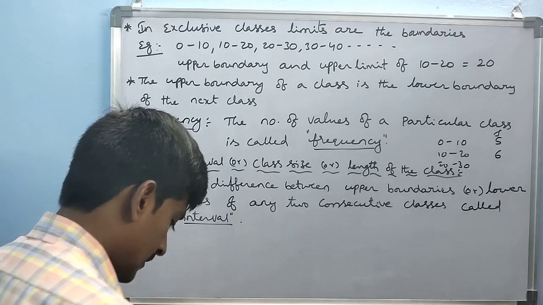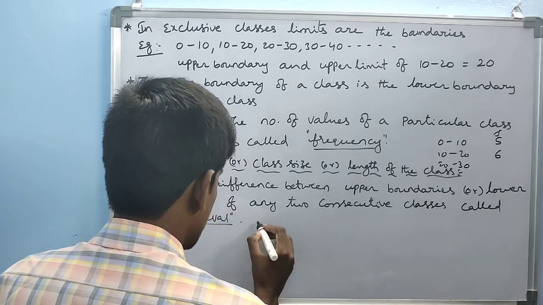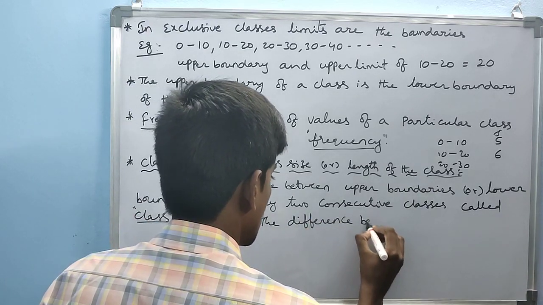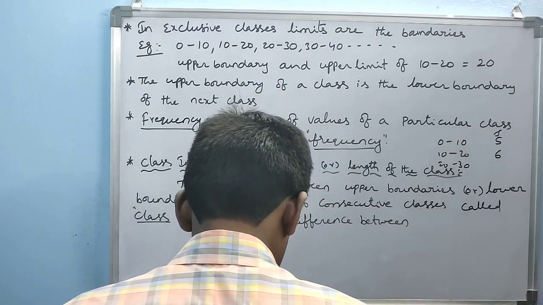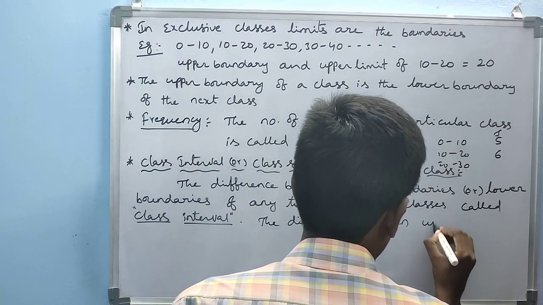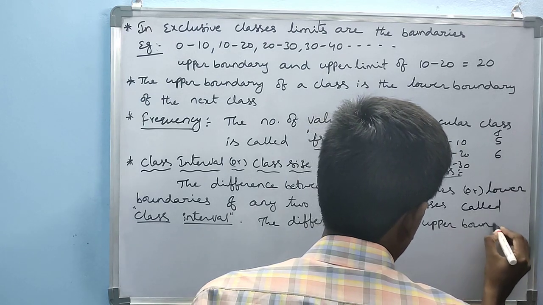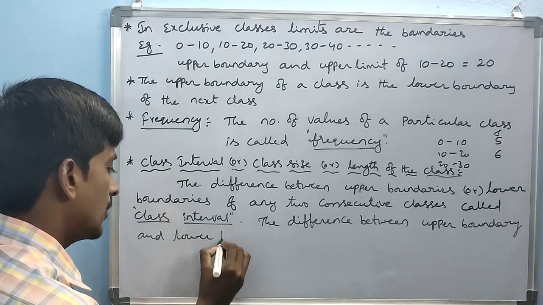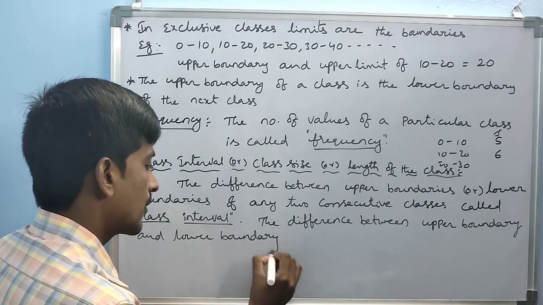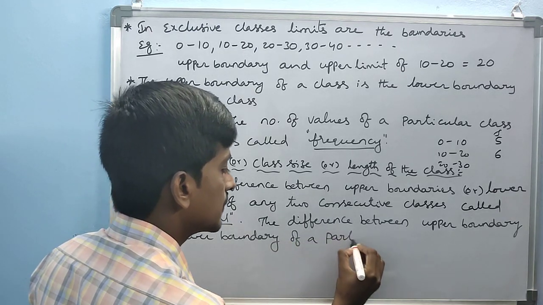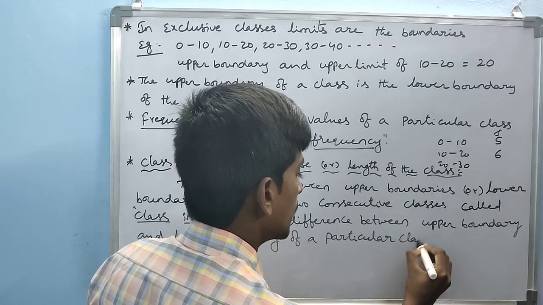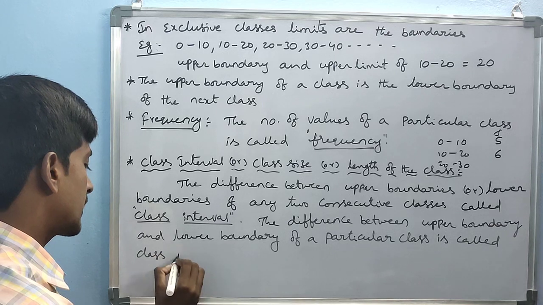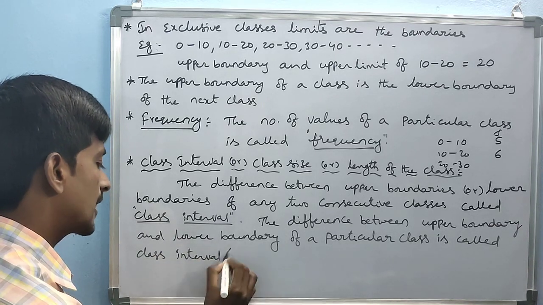Or another definition, the difference between upper boundary and lower boundary of a particular class is called class interval, that is CI.